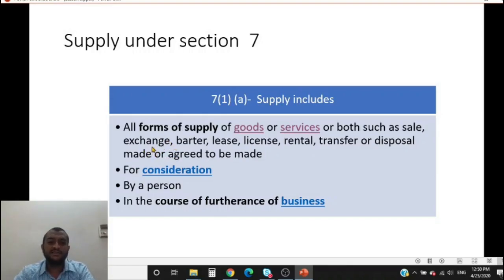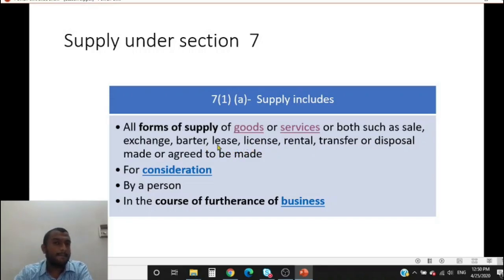What is an exchange? What is a barter? What is the difference between an exchange and a barter? Barter used to be in the olden days where there was no form of currency. Before currency was introduced, a trader in rice used to trade 10 bags of rice for a haircut, or for his medical treatment. The doctor used to give him medical services and he used to give the doctor 10 bags of rice.